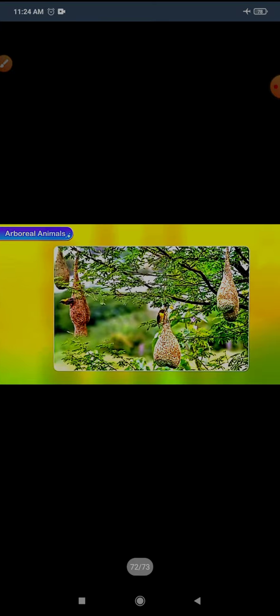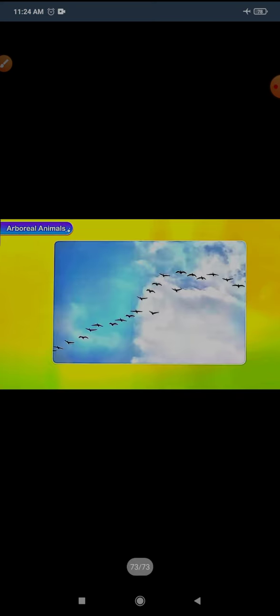Although even birds build their nests on trees, they are not considered to be arboreal. Why? Because they only make their nest on trees, but most of the time they spend in the sky. Because they spend most of the time in air, they are not considered to be arboreal. This is aerial.